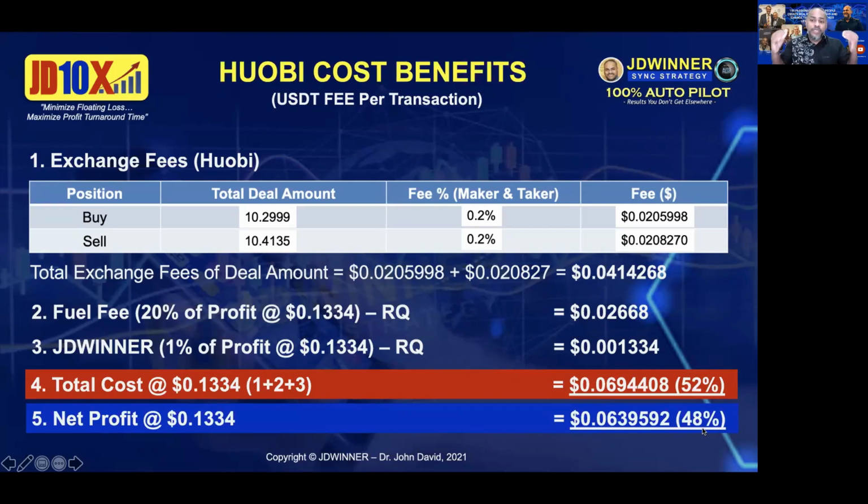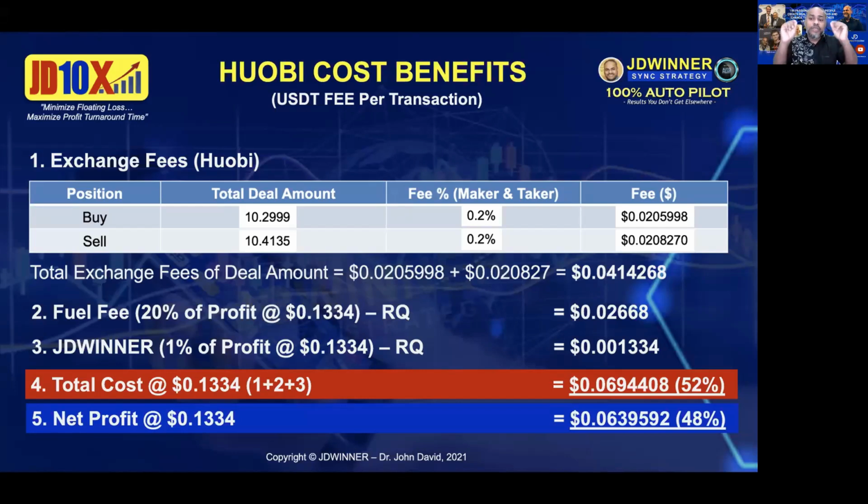So now if you are using USDT for Huobi, your net profit will be 48%. That is it. So that is close to about 50-50, 50%. That's how much you will be making if you are using Huobi.